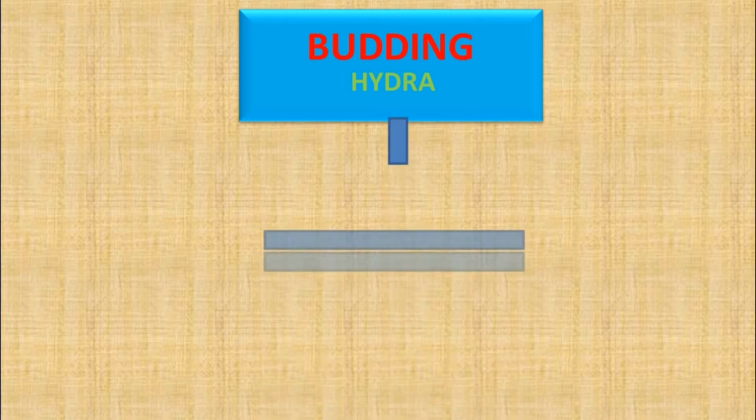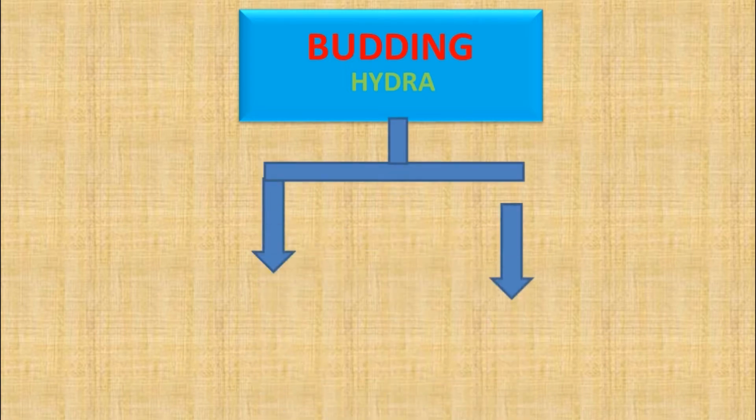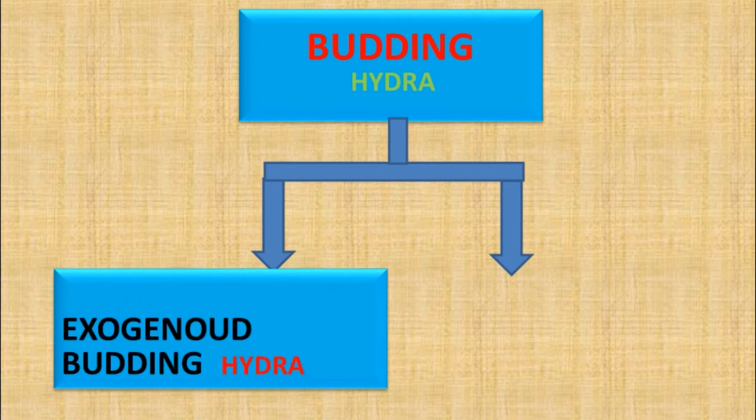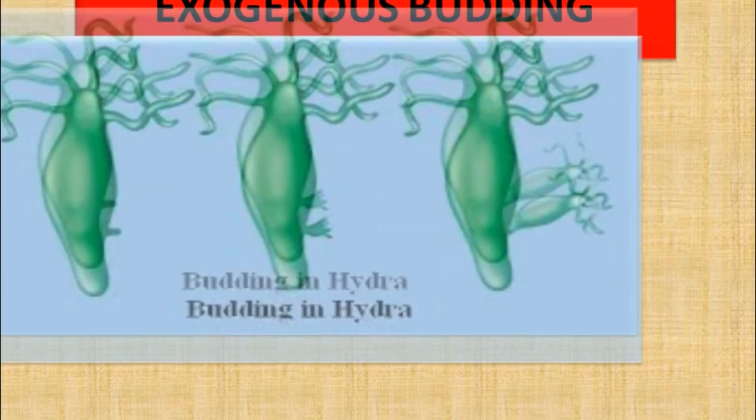There are two types of buds seen in animals. One is exogenous budding and another one is endogenous budding. First let us start with exogenous budding. Here the buds are formed on the outer surface of the parent body, and it is called exogenous budding. This is seen in Hydra.